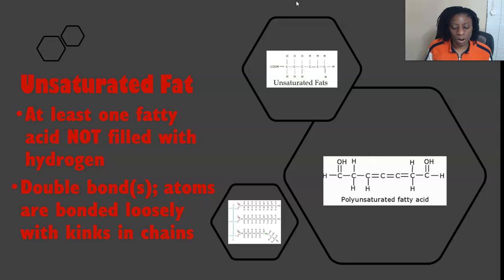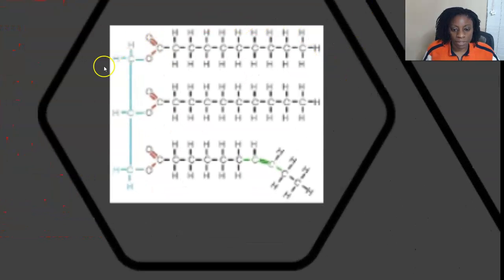So if there's one or more carbons that's not completely bound to hydrogens, then what are they bonded to? Well, they're bonding to the carbons beside them, forming double bonds. So every unsaturated fat has at least one double bond. All right, so we can see that here in this illustration. And again, remember, it can be one of the fatty acid chains that has a double bond. It can be two of them or all three. As long as there's just one, then this entire fat molecule is considered an unsaturated fat.